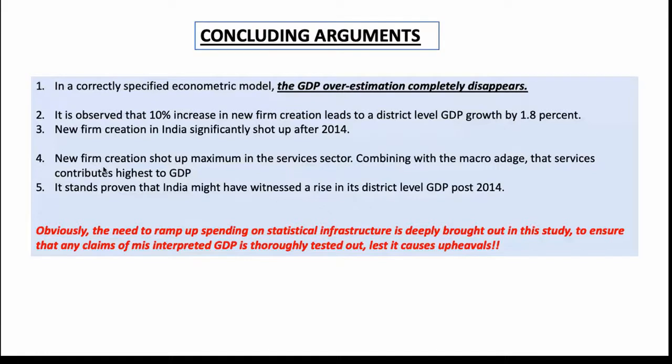And obviously, despite all of the arguments that we've made, and despite the counter arguments that we've seen, which say that the methodology change is wrong and politically motivated, you can see that there is a clear need to ramp up spending on statistical infrastructure, because it is very important for us to know what an appropriate base year is. It is also important to estimate GDP correctly, because GDP has long-term implications.